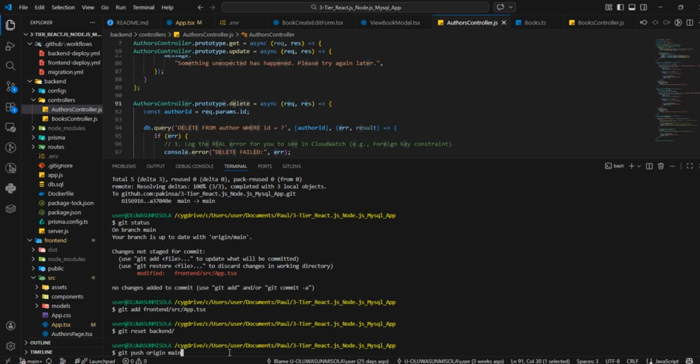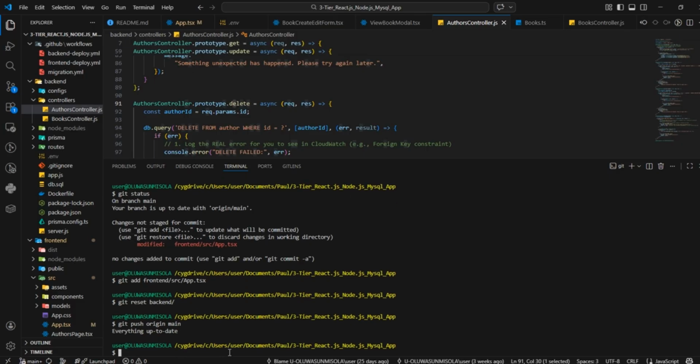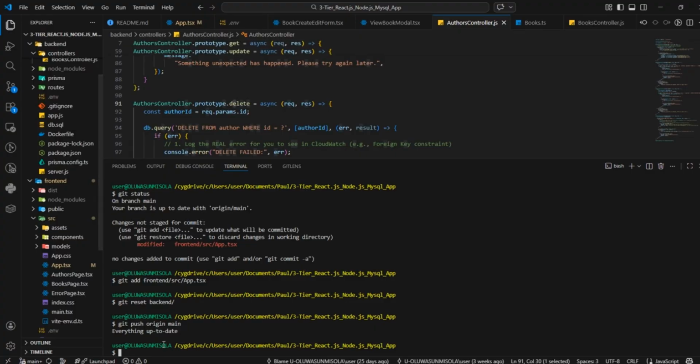All right. So when we say Git push origin main, we need to now go to GitHub Actions and see what is happening in our deployment. Okay, since everything's up to date, that means, oh, I'm so sorry. We haven't committed. I missed that. Okay, we haven't committed.